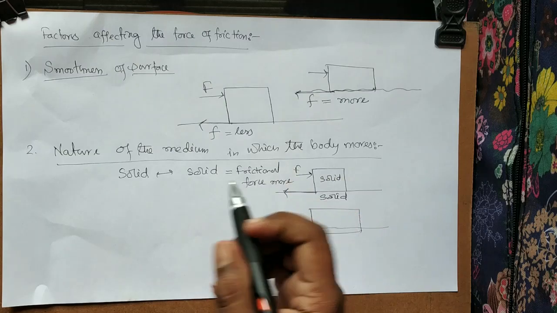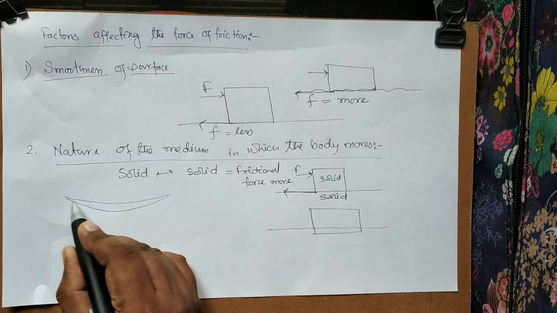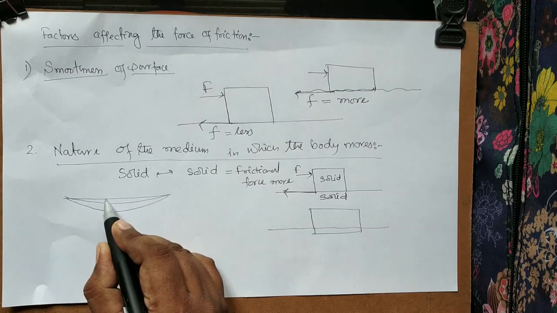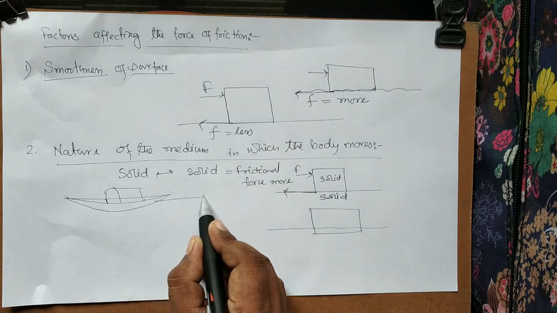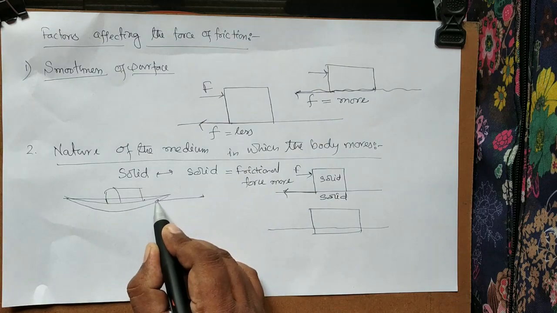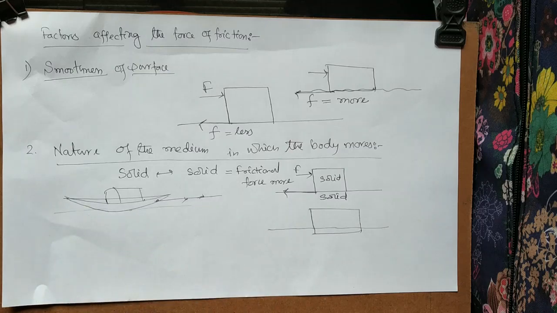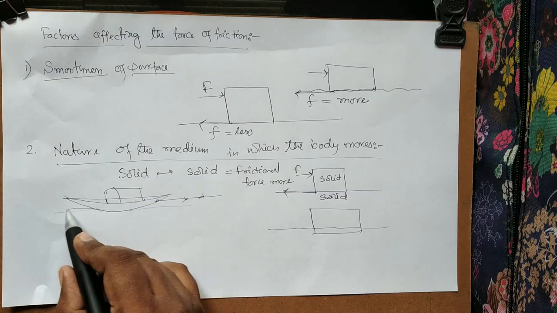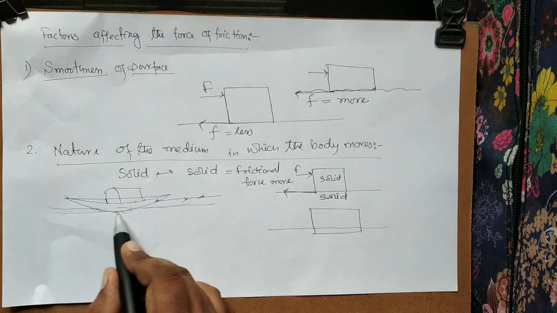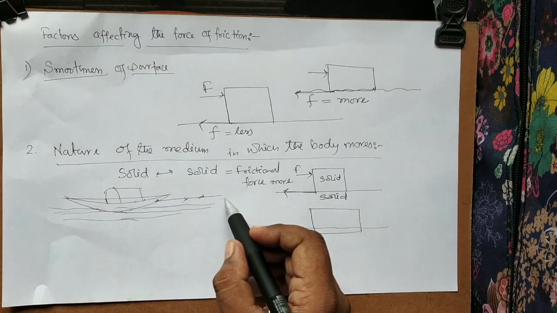We have seen boats move over the river. A boat is a solid. If you connect a rope and pull it on the road, it is difficult to move because solid friction is more. But if you pull it over the river, it is easier to move.